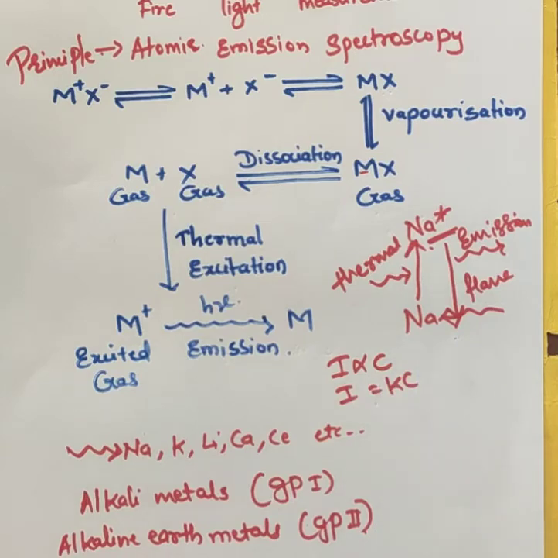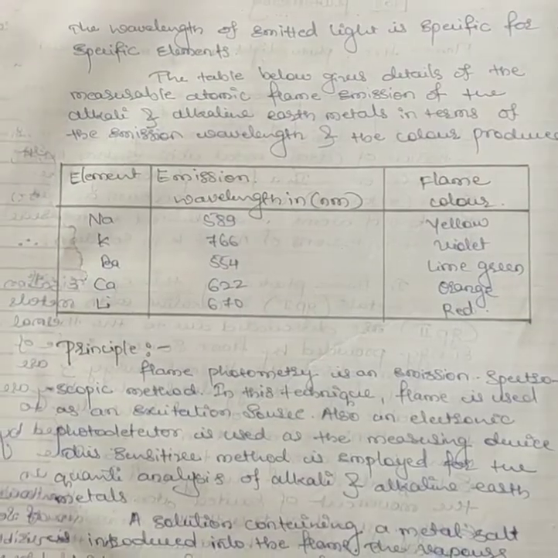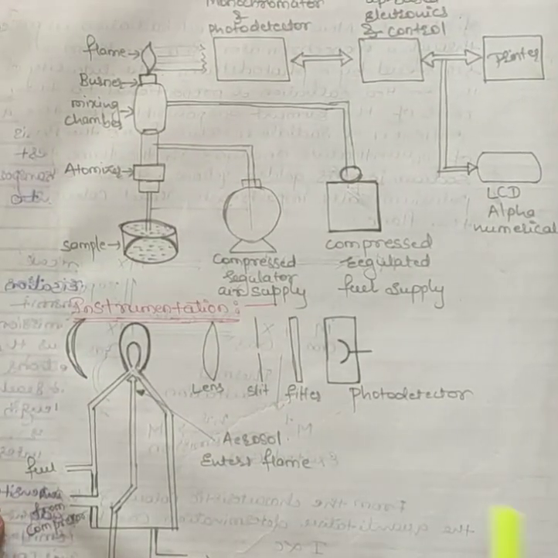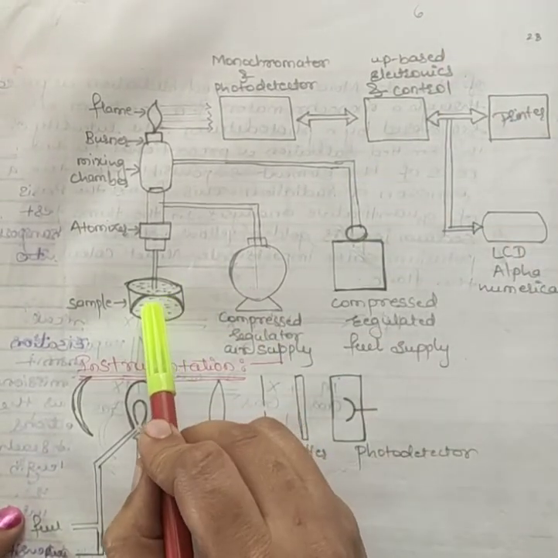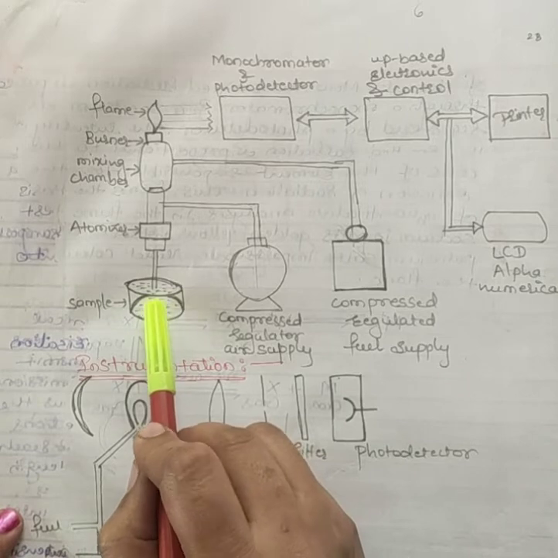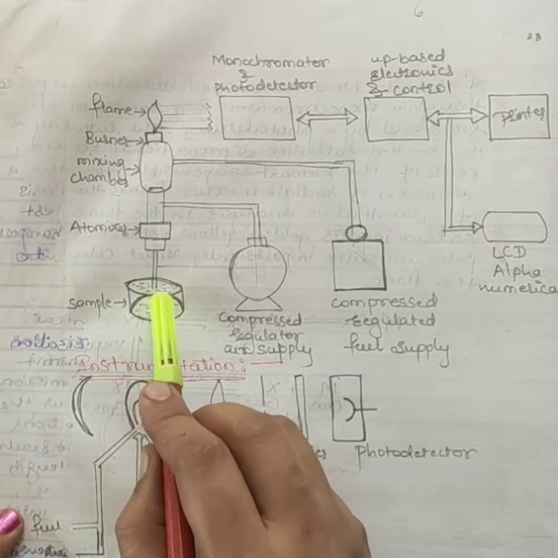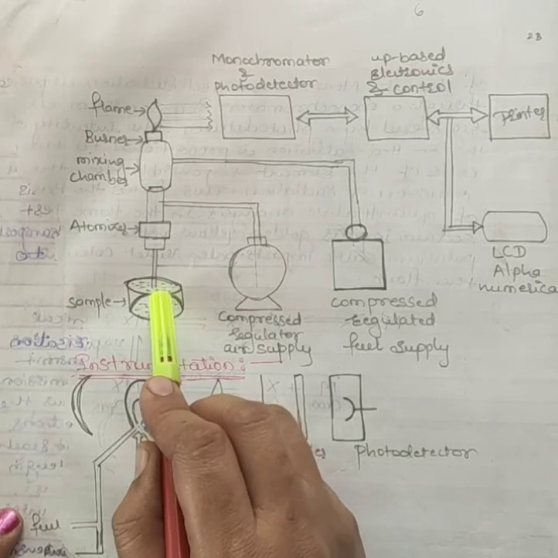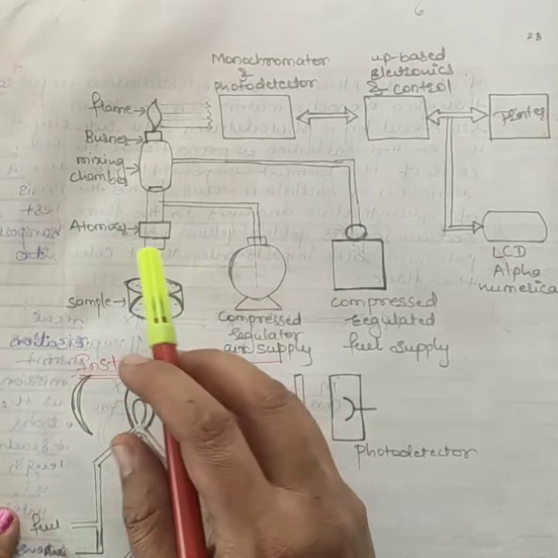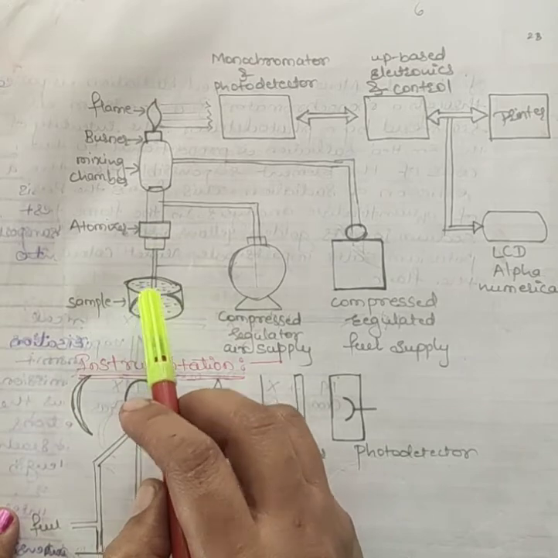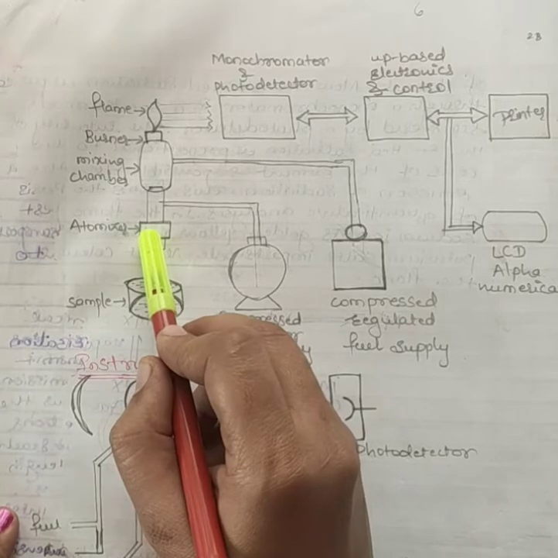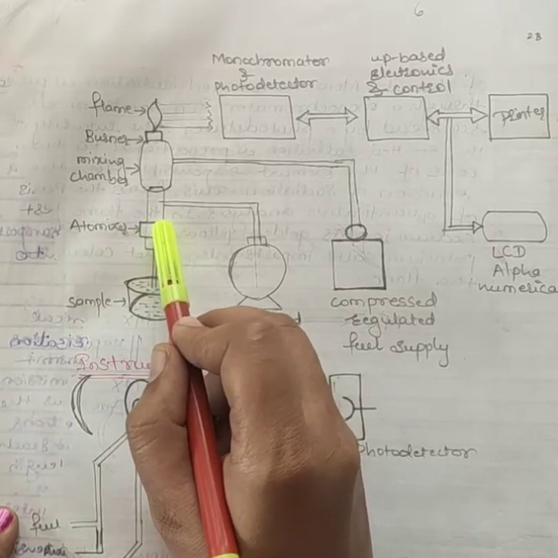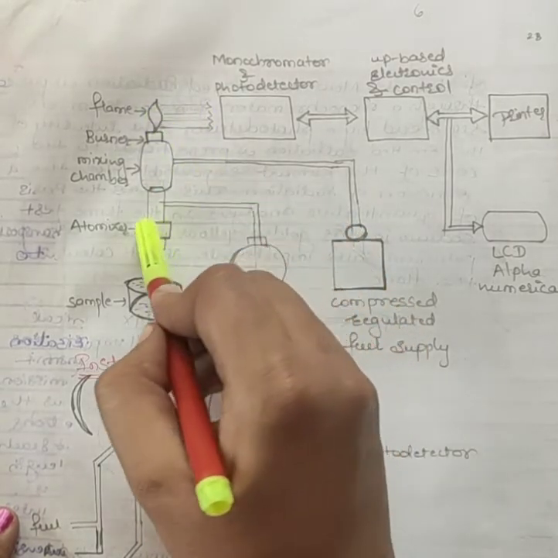Here we can see this by using this instrumentation. This is the flame photometric instrumentation. There is a beaker which contains the solution of the sample to be examined, and there is an atomizer, which means this instrument will suck this solution, and it will be converted into its atoms when subjected to the flame.